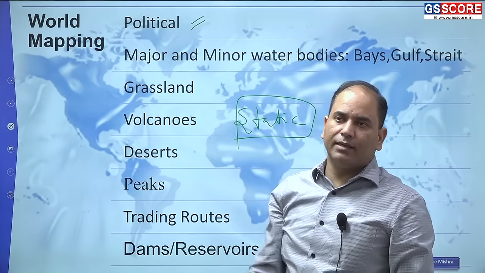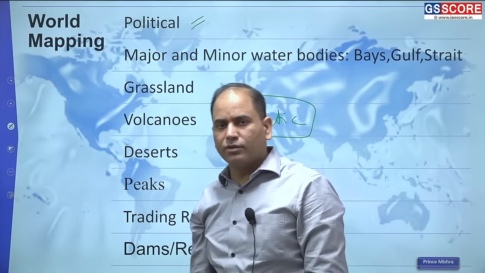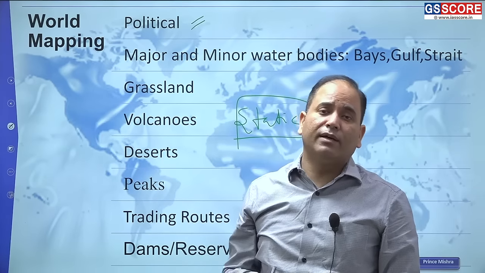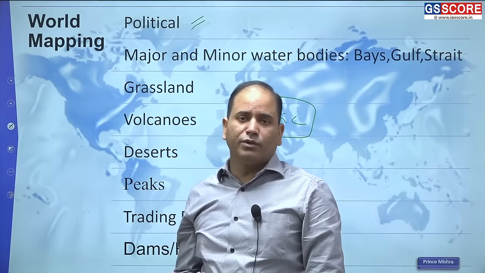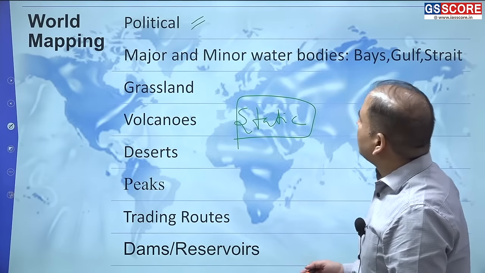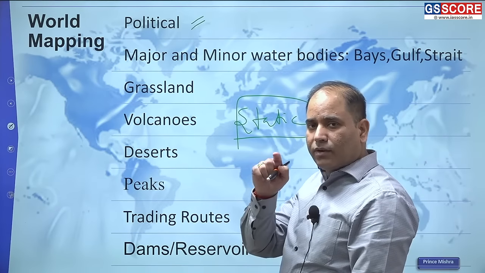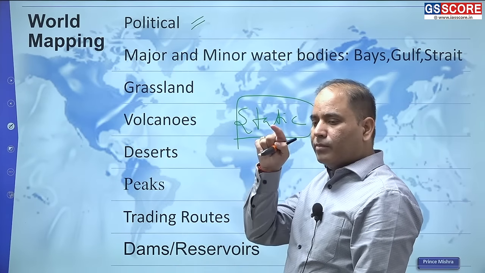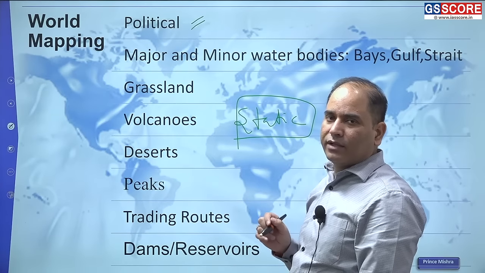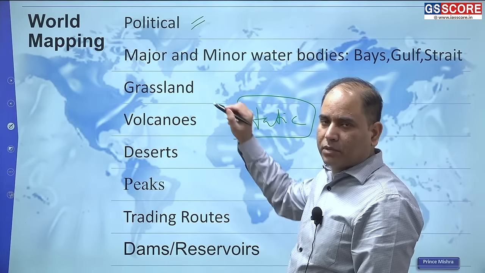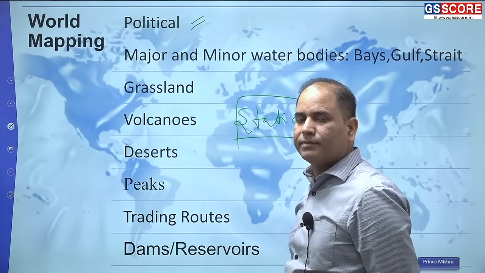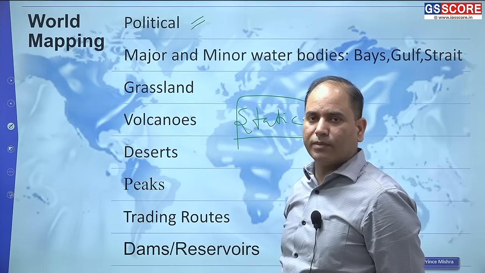You need to have clarity about the different countries present in South Asia, East Asia, the Indian subcontinent, North America, Europe, Northern Europe, Eurasia. So you need to look at the political map particularly. Along with that, you are also supposed to be clear about the capital cities and also the major cities. Like in India, you are not only supposed to look at New Delhi. You are also supposed to have an idea about cities like Kolkata, Mumbai, Chennai.